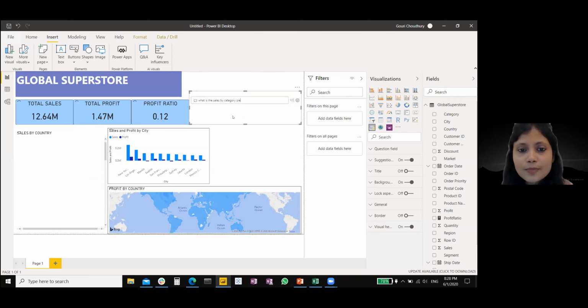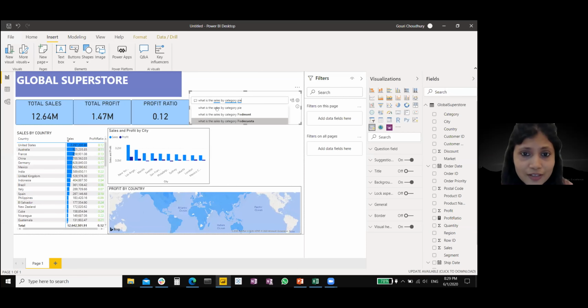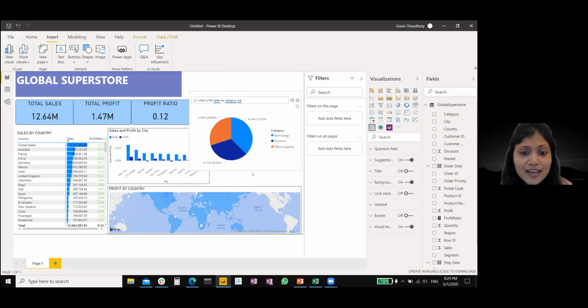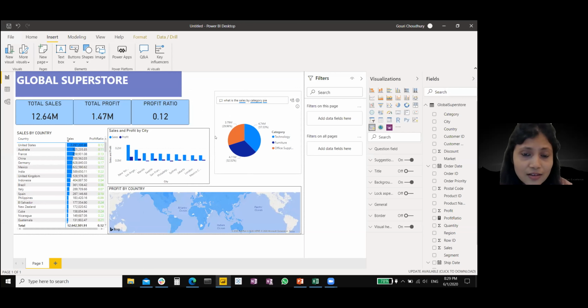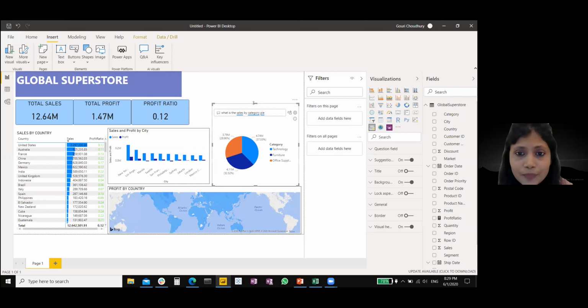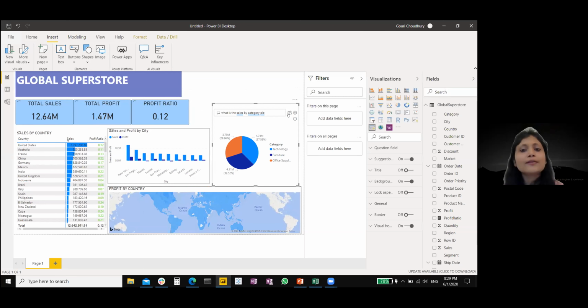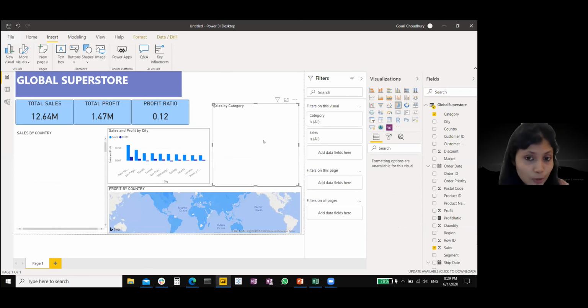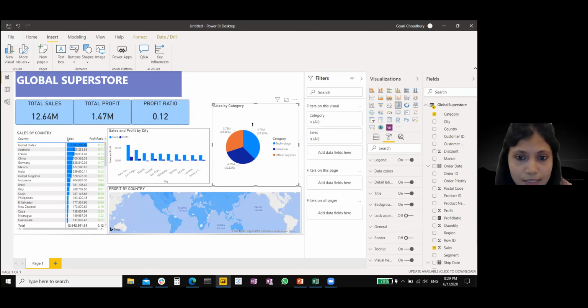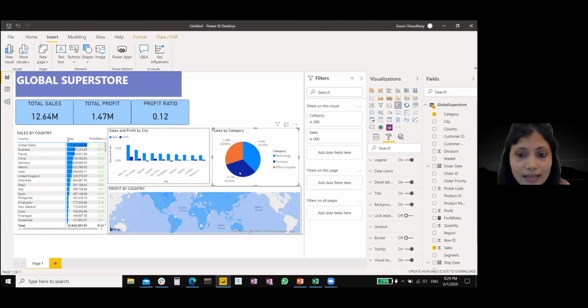So you see, when I ask Power BI the question, Power BI will not refuse to answer this, and I'm sure it will give me a pie chart. Yeah, see. So Power BI has given me a pie chart. You can see the categories over here. You can see the legends. So I am satisfied with this, and I'm going to hit this icon over here so that I tell Power BI that, okay, this is what I wanted. And I'm going to resize this as well. And you see the legends over here. You can see that technology has the highest amount of sales.